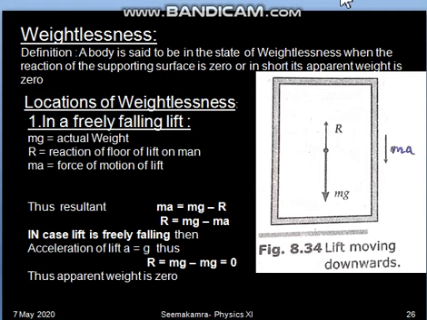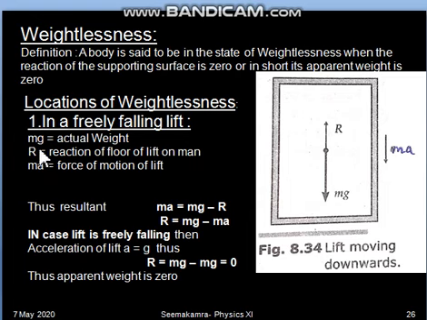Now we have the heading related to weight of any object, and the heading is weightlessness. We have to find out the locations in the vicinity of Earth where any object will feel weightless. So let us understand the meaning of the weight first.